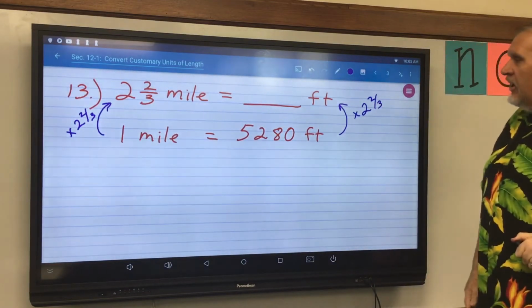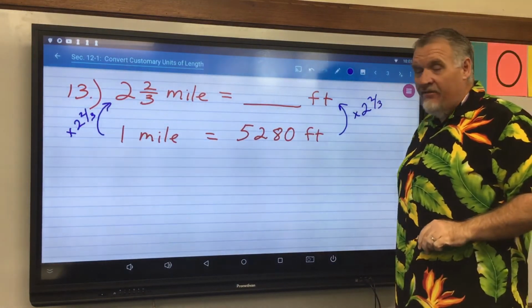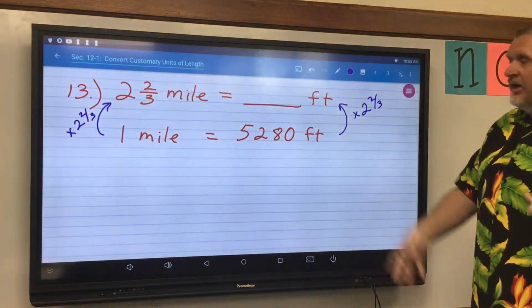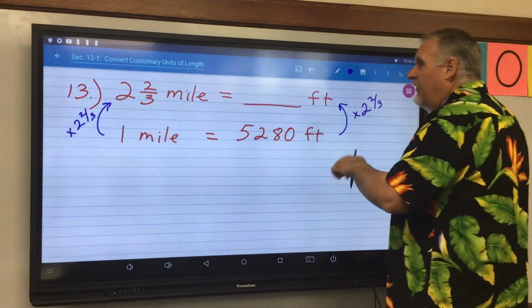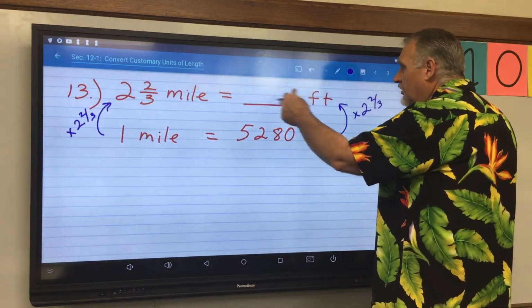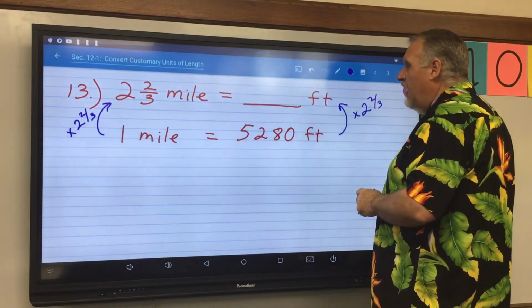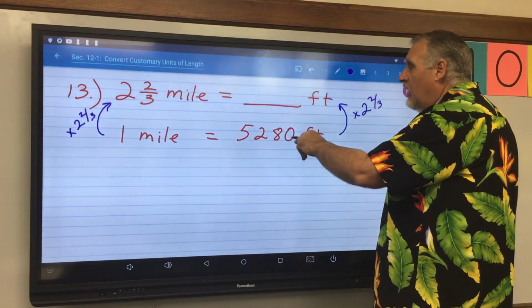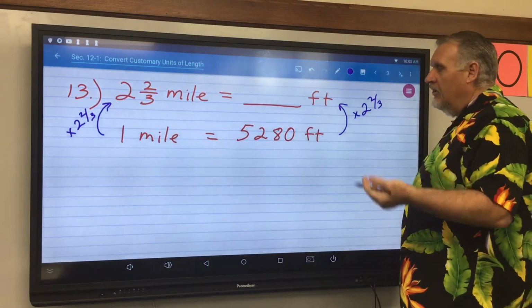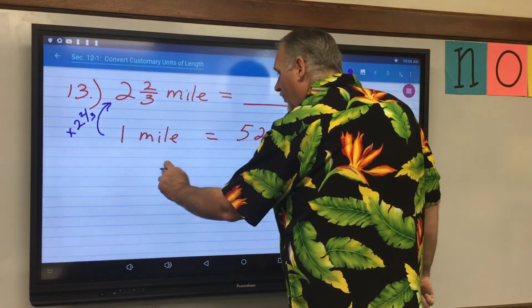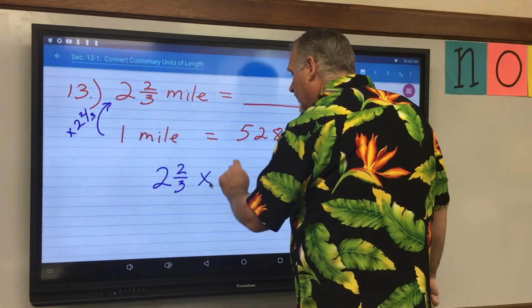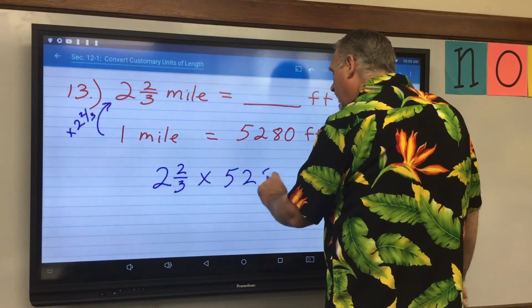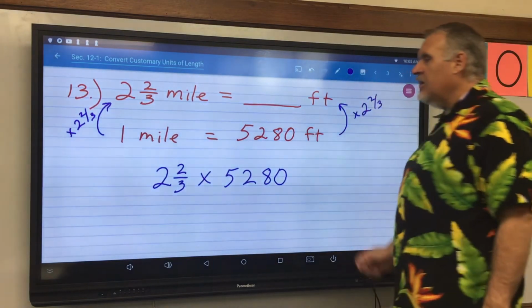So if I multiply by 2 2/3 over there, I'm going to multiply by 2 2/3 over here. Now, what I am creating for myself is a problem that doesn't look all that fun to work out, but it is what it is. To find out the number of feet in 2 2/3 miles, I'm going to multiply the number of feet in 1 mile by 2 2/3. So 2 2/3 times 5,280, which just seems like a crazy problem.